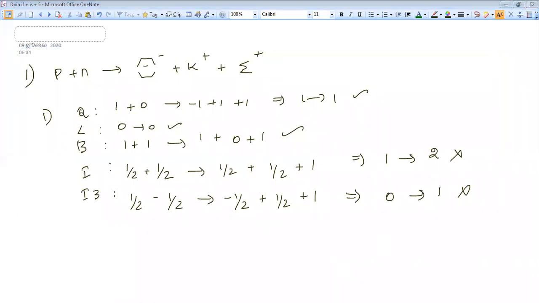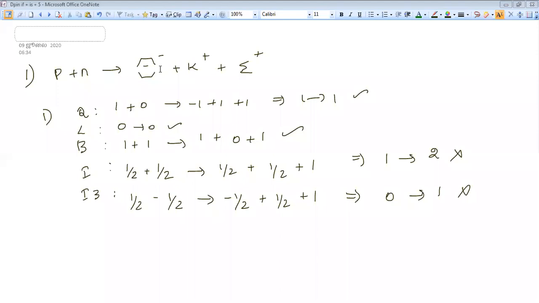Okay, don't worry. I will give you one more example. Explain for cascade minus alone separately because I'm a little confused. What do you want about cascade minus? The I3 value. What are the elements in the cascade family? Cascade naught and cascade minus.